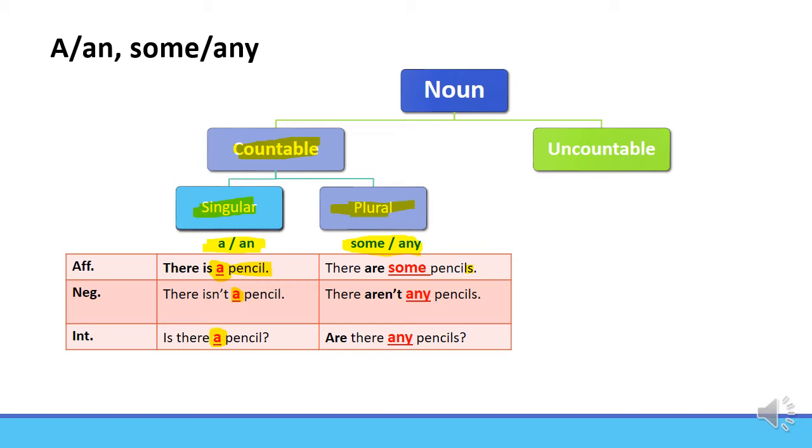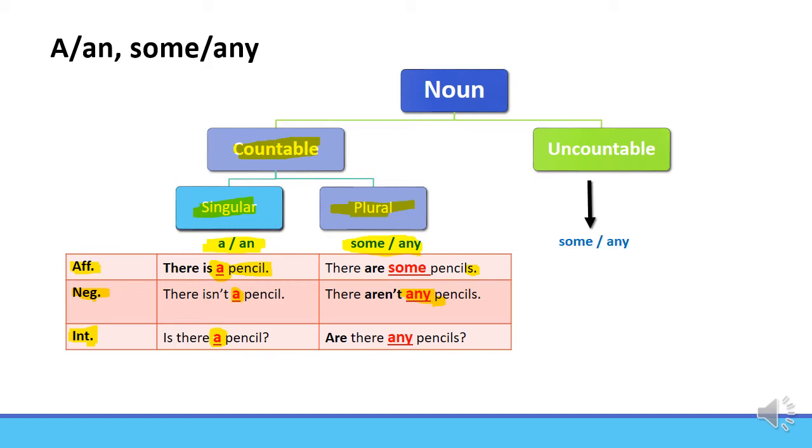When you have plural nouns, you may use some or any. Some in affirmative sentences. Any in negative and interrogative sentences. There are some pencils. There aren't any pencils. Are there any pencils?